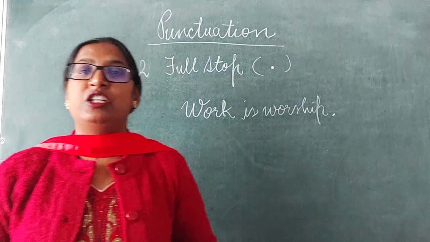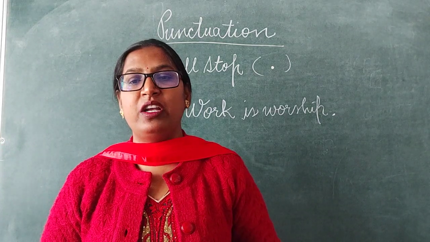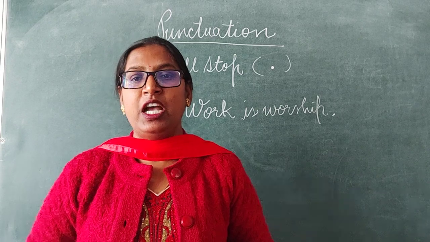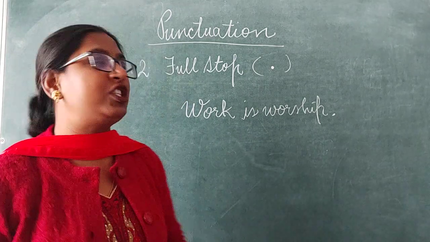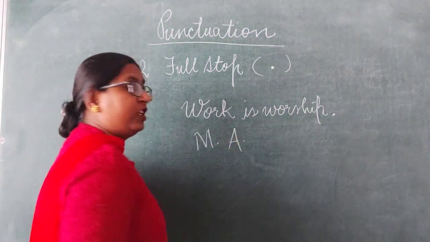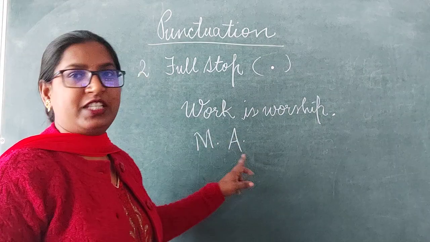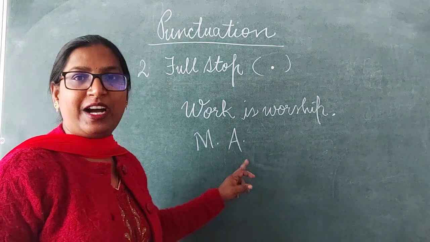Then the full stop is used after abbreviations and initials. After abbreviations and initials, we use a full stop. For example, when we write M.A., we use full stops after abbreviations. It is the short form of Master of Arts.